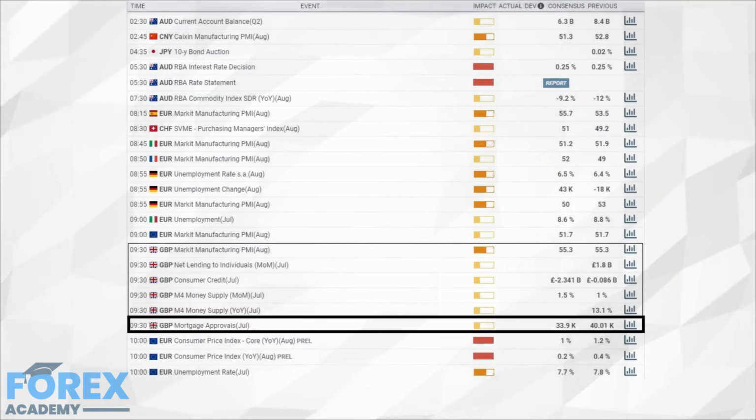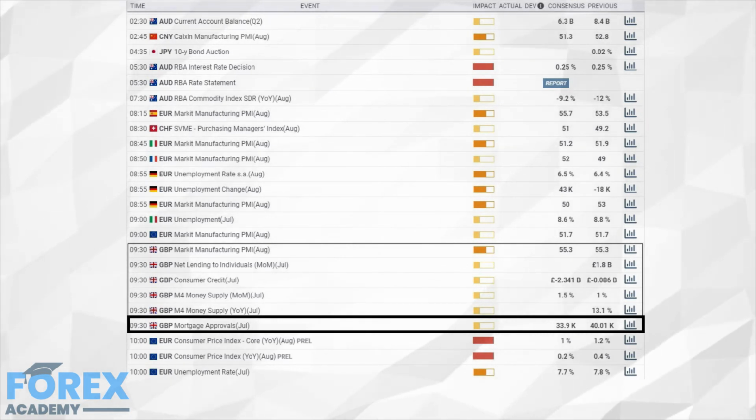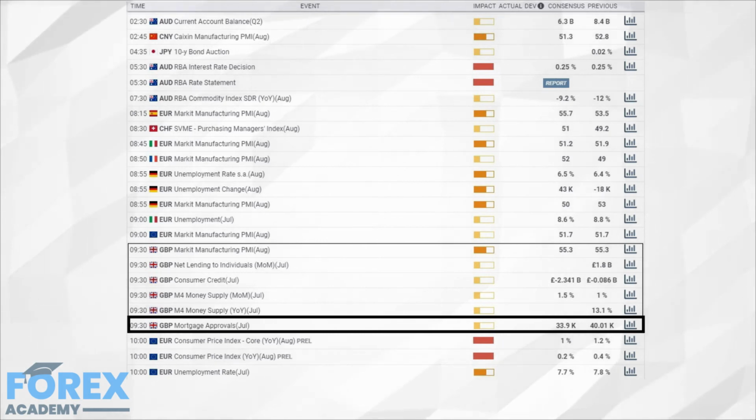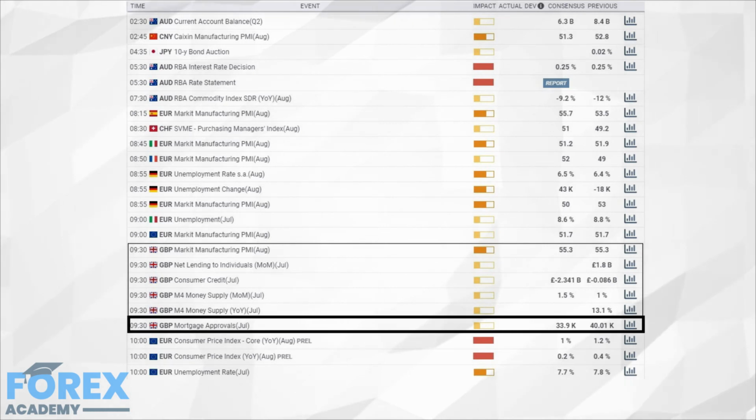Here we see that on Tuesday the 1st of September 2020 at 9:30 a.m. BST, Great Britain will release the data statistics for mortgage approvals for July, where the impact level is low, the consensus level is 33.9k, and the information that was released for June came in at 40.01k. The data will be simultaneously released with manufacturing PMI, net lending to individuals, consumer credit, plus M4 money supply. Therefore, this information will be looked at holistically by traders, and because the manufacturing PMI is a medium impact, potentially there is room for greater volatility than just the information pertaining to mortgage approvals.